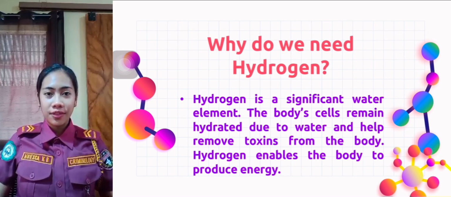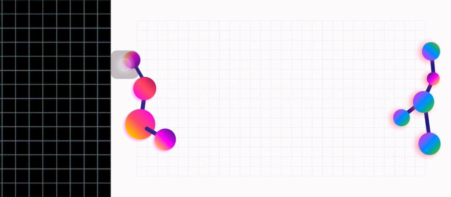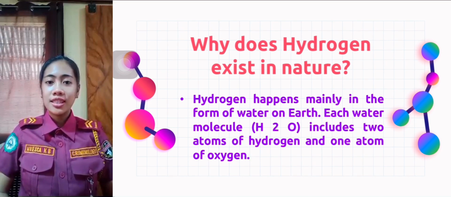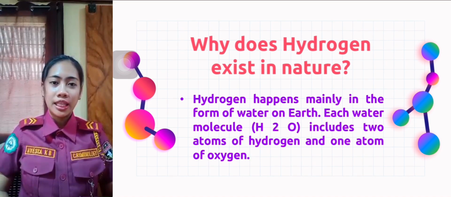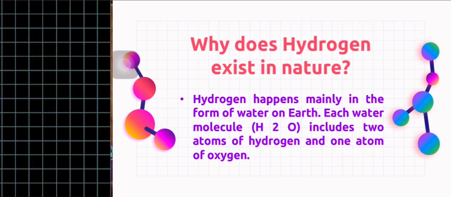Hydrogen is a significant water element. The body cells remain hydrated due to water, which helps remove toxins from the body. Hydrogen also enables the body to produce energy. Why does hydrogen exist in nature? Hydrogen exists in nature mainly in the form of water on Earth. Each water molecule, or H2O, includes 2 atoms of hydrogen and 1 atom of oxygen.